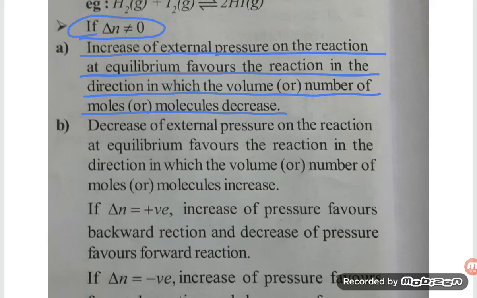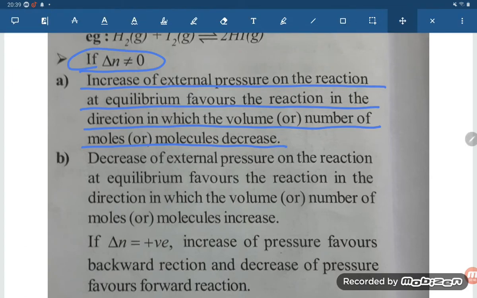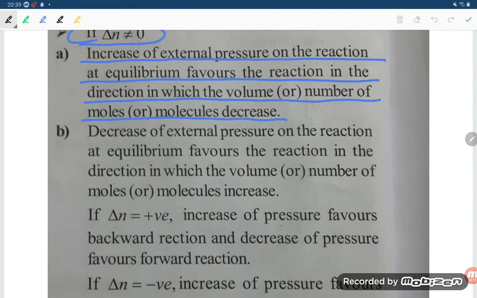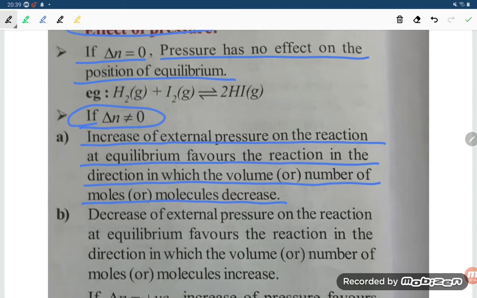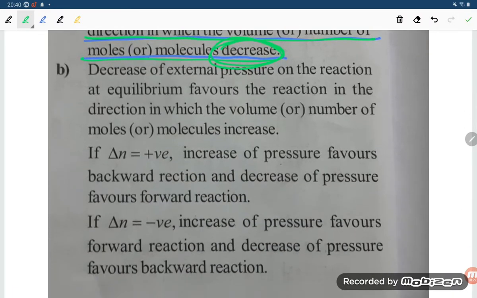Let us try to understand in a different way, students. P is proportional to n, which means that wherever the n value is less, equilibrium will shift in that direction. So increase in external pressure on the reaction at equilibrium favors the reaction in the direction in which the volume or number of moles decreases.